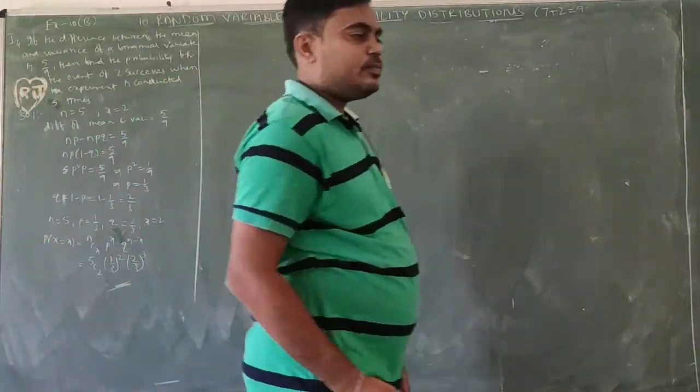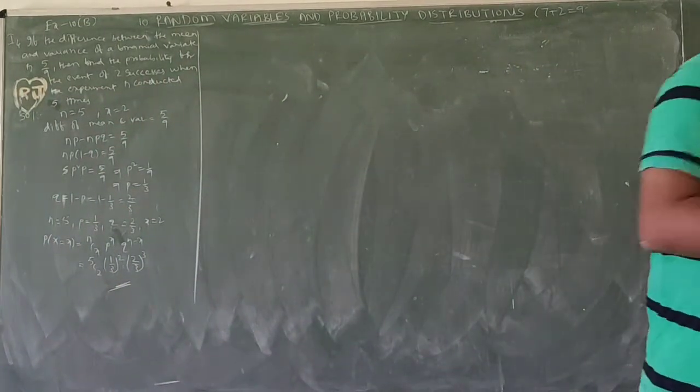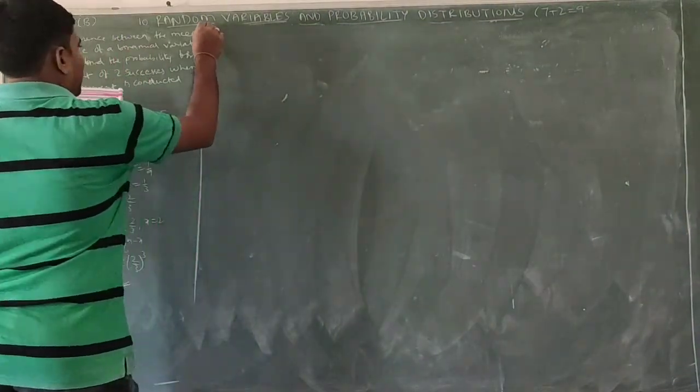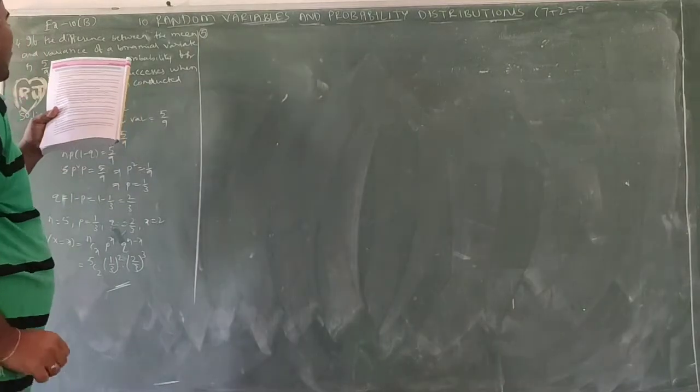Okay, next question. Question number 5. First bit, fifth question.